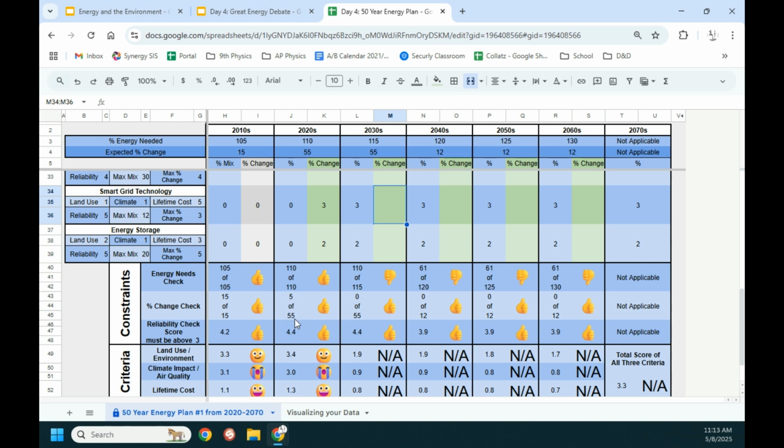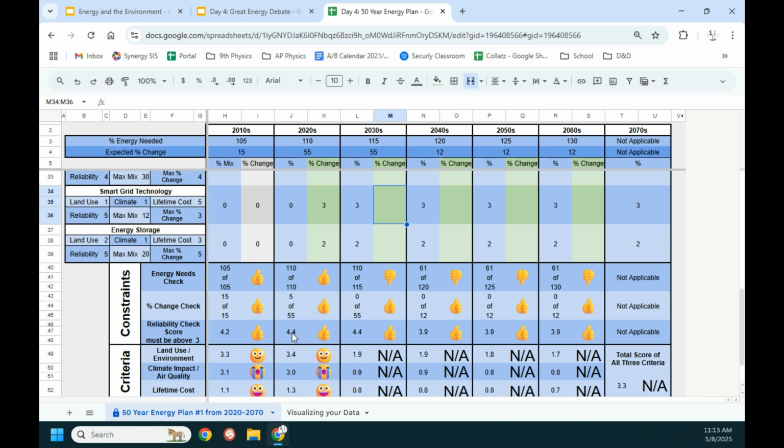5 out of 55. So this part shows us how much change we can do in a decade. We only did 5 things that we changed right here, but we could have done a lot more changes. And we'll see why that's important when we scroll back up and look at the top.